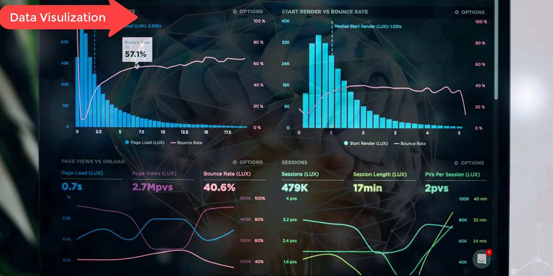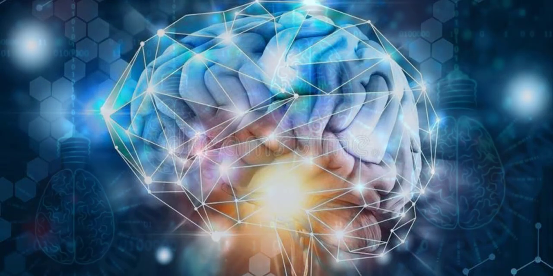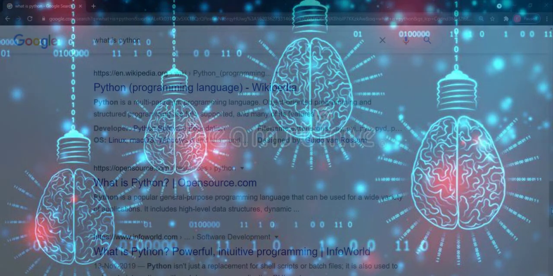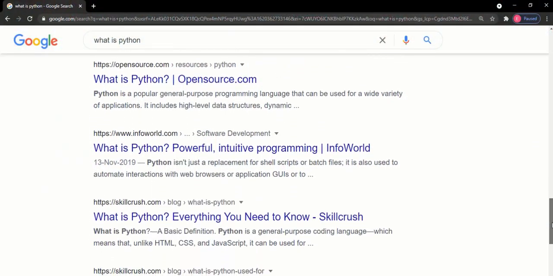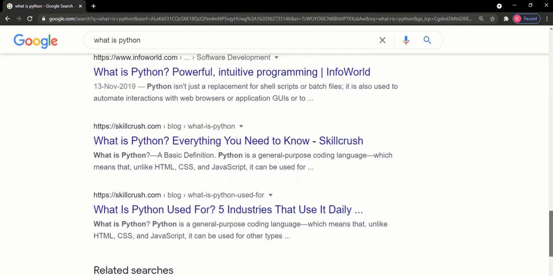Another main application of Python is machine learning. Machine learning is the big reason behind Python growing day by day. One example of machine learning is the recommendation system. When you use Google, YouTube or Amazon, you see recommendation systems.